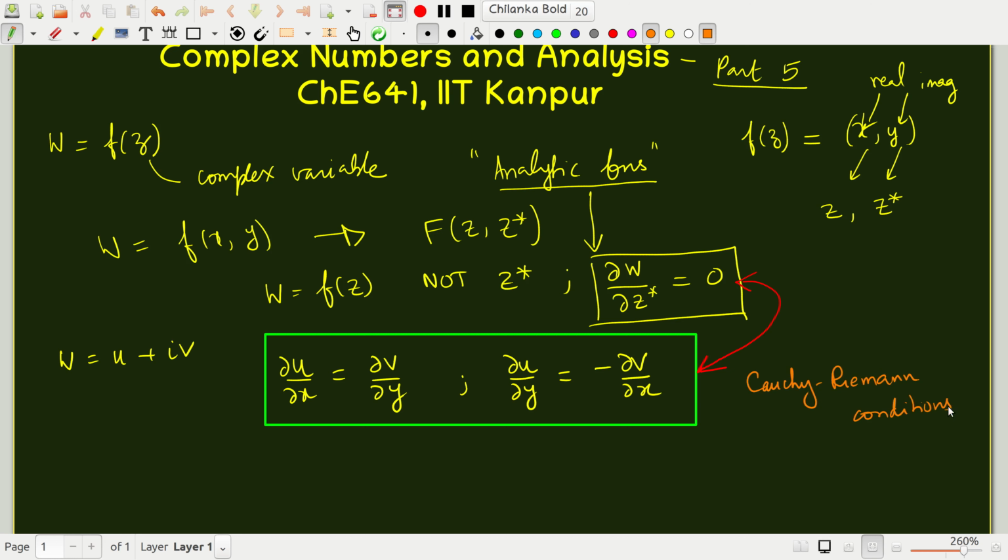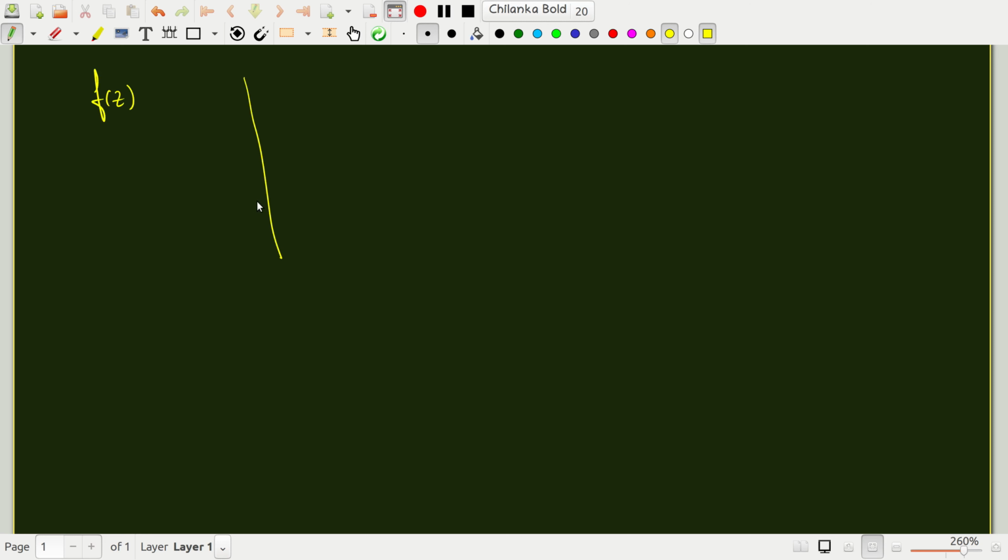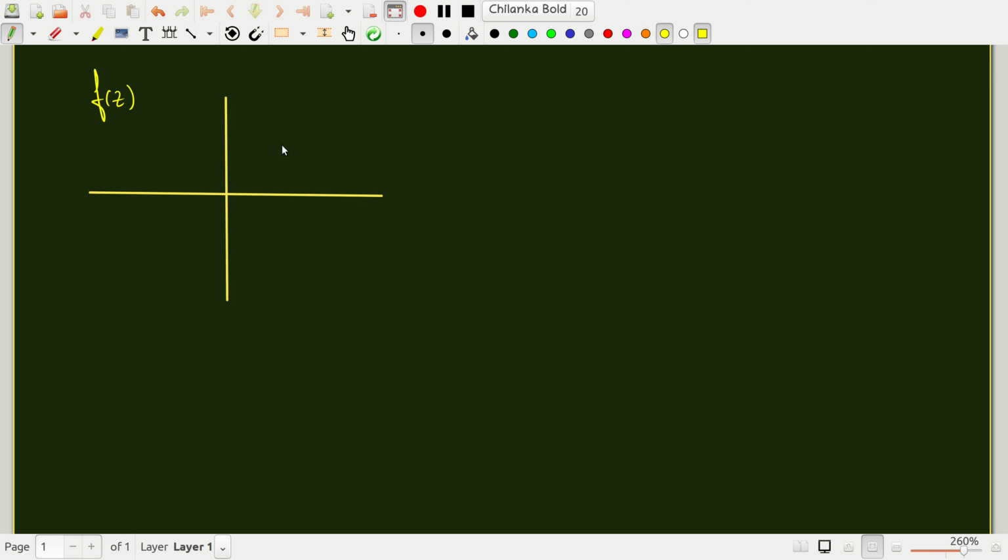Now why are analytic functions special? What is the big deal about analytic functions? As I told you in the last module, suppose this is the complex plane, and I have a domain where f of z is analytic.